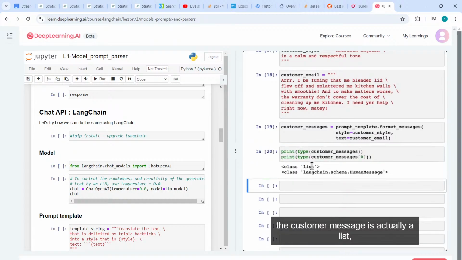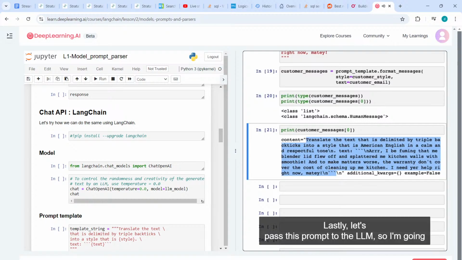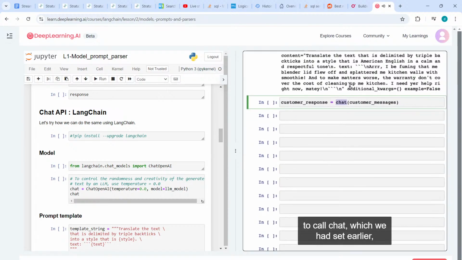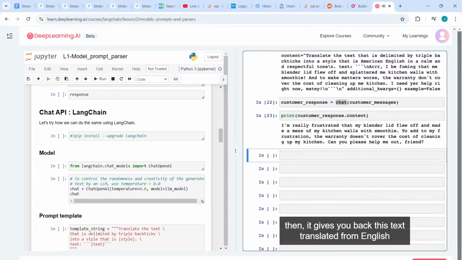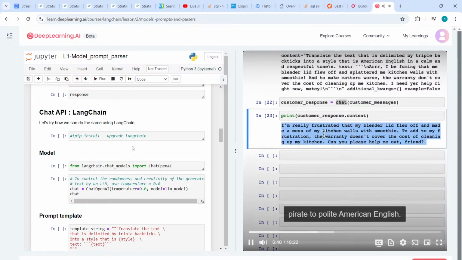So if you want to look at the types, the custom message is actually a list. And if you look at the first element of the list, this is more or less the prompt that you would expect this to be creating. Lastly, let's pass this prompt to the LLM. So I'm going to call chat, which we had set earlier as a reference to the OpenAI ChatGPT endpoint. And if we print out the customer response's content, then it gives you back this text translated from English to pirate.